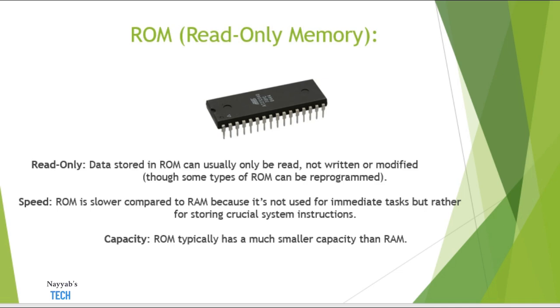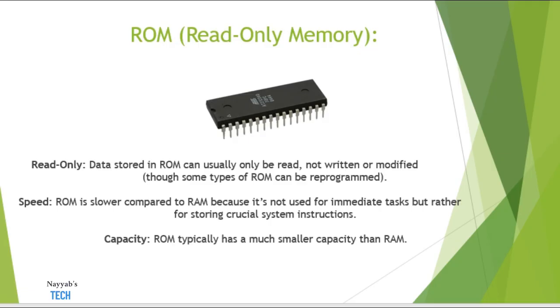When I talk about its speed, ROM is slower comparatively to RAM because it is not used for immediate tasks but rather for storing crucial system instructions. So the speed of the ROM is slower comparatively to RAM because it is not meant for immediate tasks. ROM stores crucial system information or instructions.